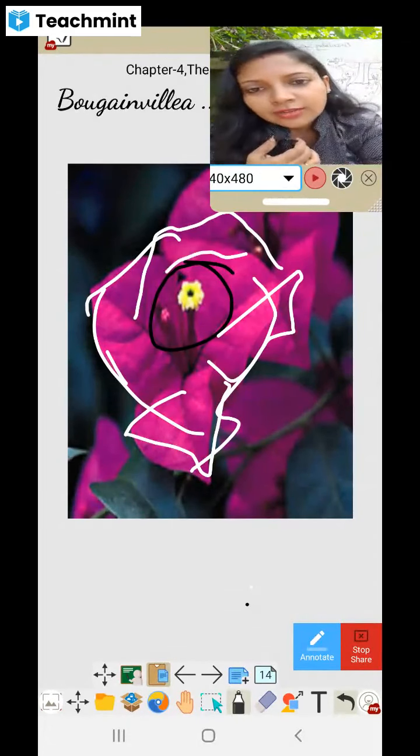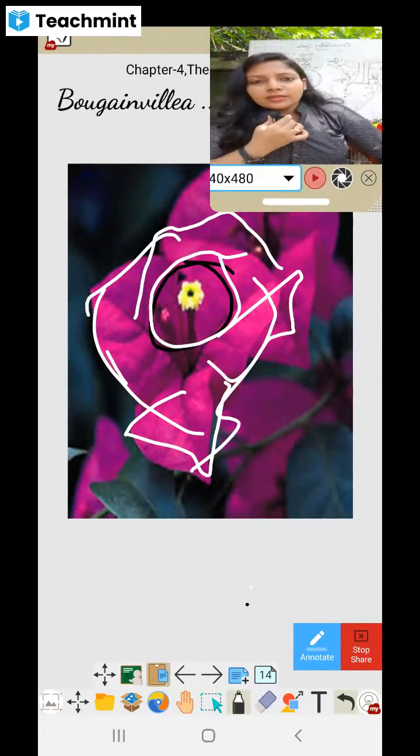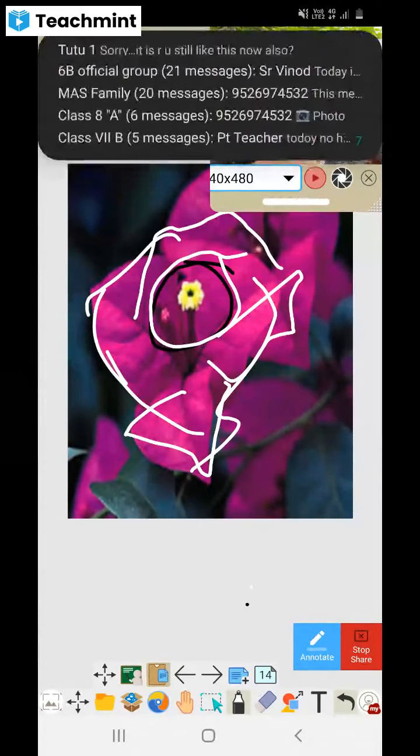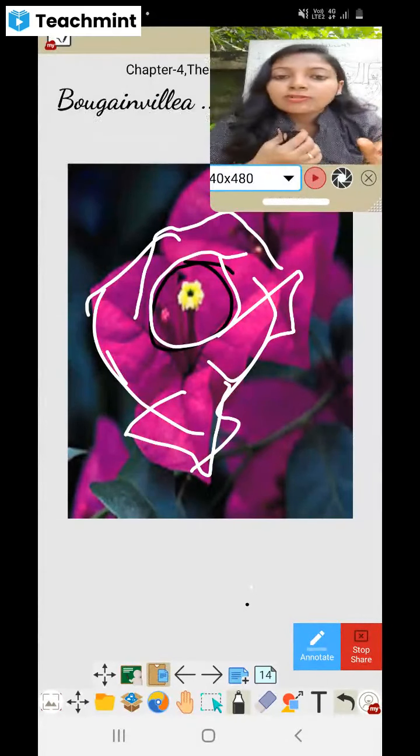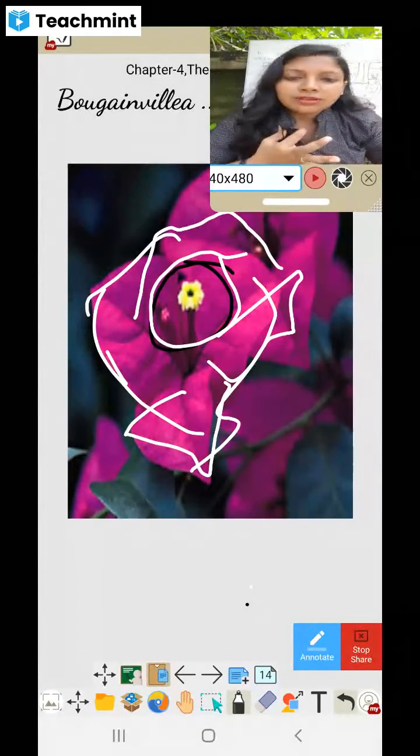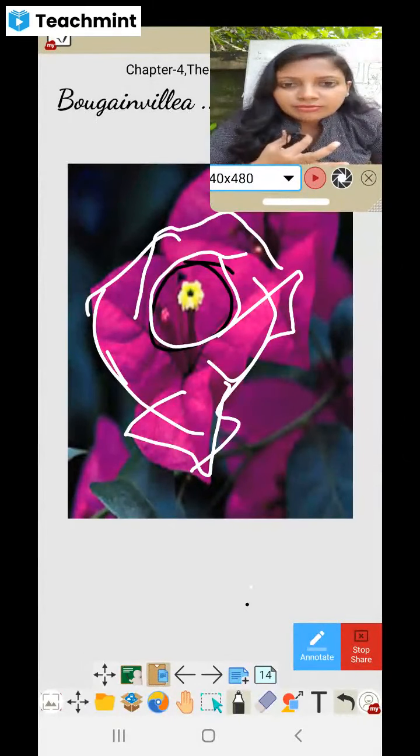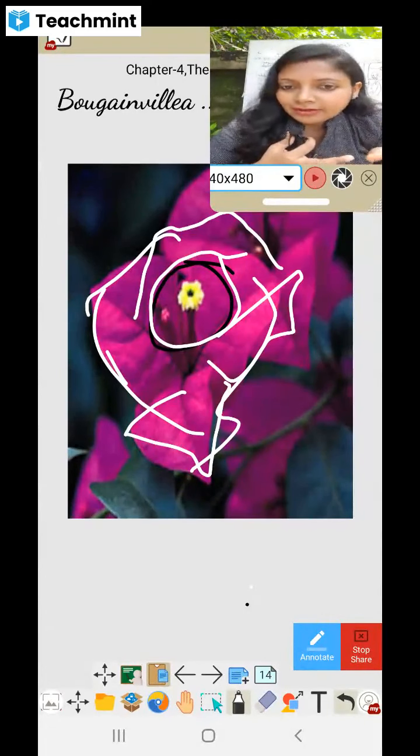Small flower, when they see, the insects will never be attracted. They will not even mind the small flowers. When they see a big flower like a sunflower or any big flower, then they will come near to it. But this is a very small flower, so the leaves have to be colorful and make them attractive.